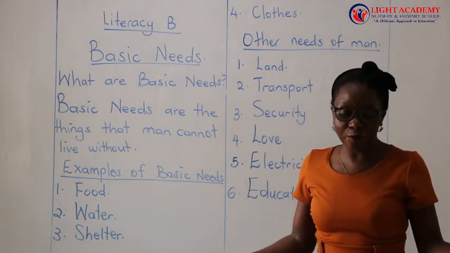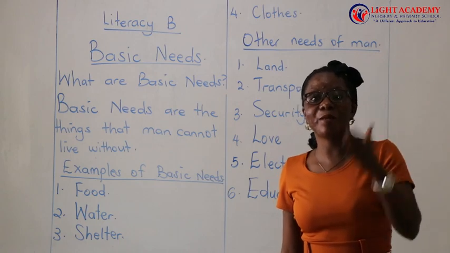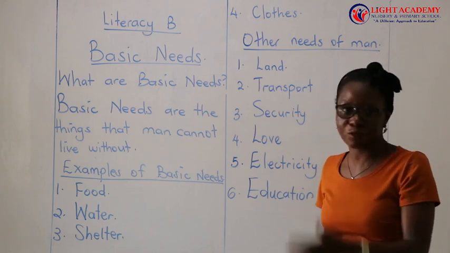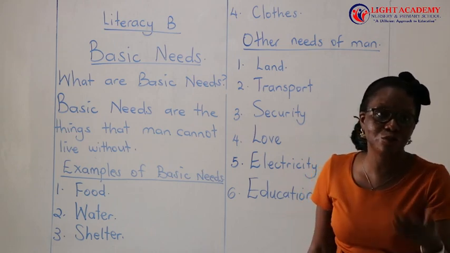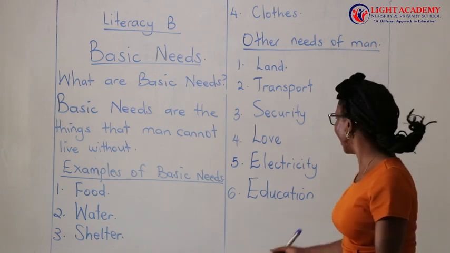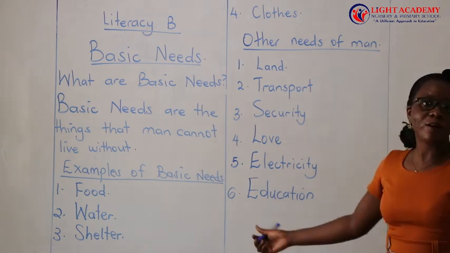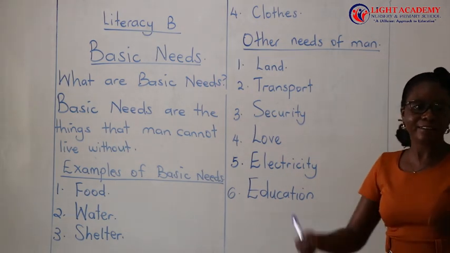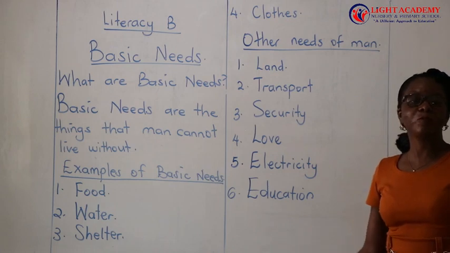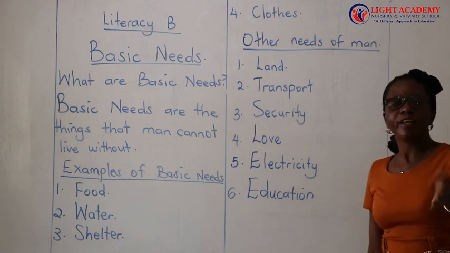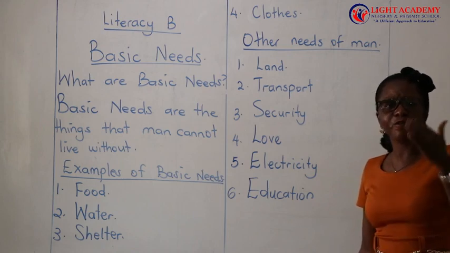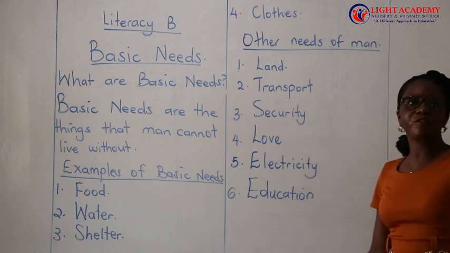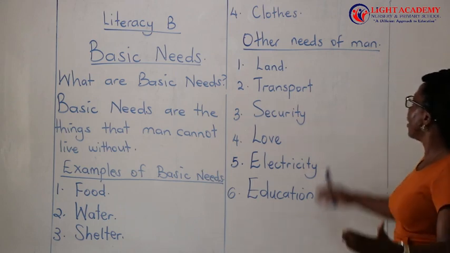What is the definition of school? School is a place where people go to learn. So if you need education, you have to go to school. That's why we children are sent to school to learn in order to get education. If there was no education, we would be at home seated, eating and drinking and sleeping. But we need education in order to know, in order to shape our future and know that one day, we are going to be very good children, very important people in our community.